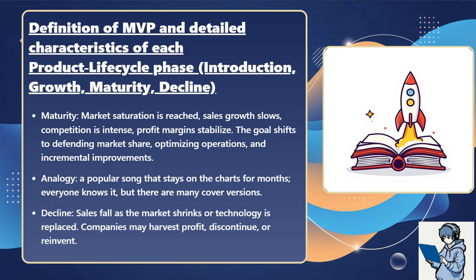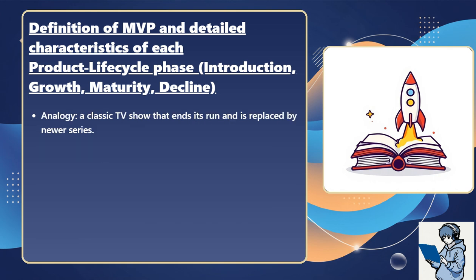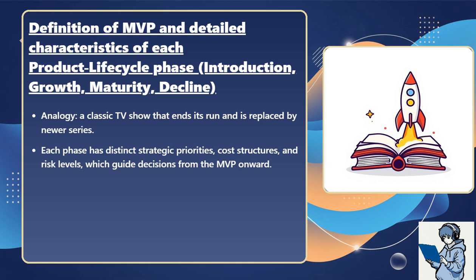Decline: sales fall as the market shrinks or technology is replaced. Companies may harvest profit, discontinue, or reinvent. Analogy: a classic TV show that ends its run and is replaced by newer series. Each phase has distinct strategic priorities, cost structures, and risk levels, which guide decisions from the MVP onward.